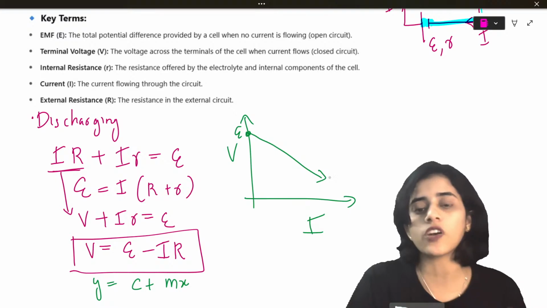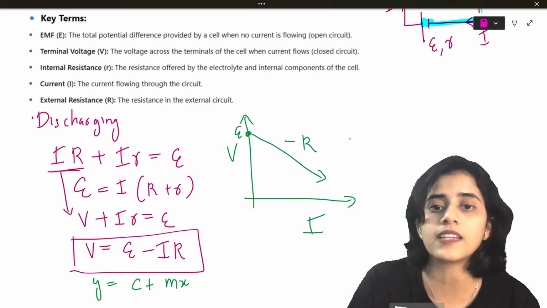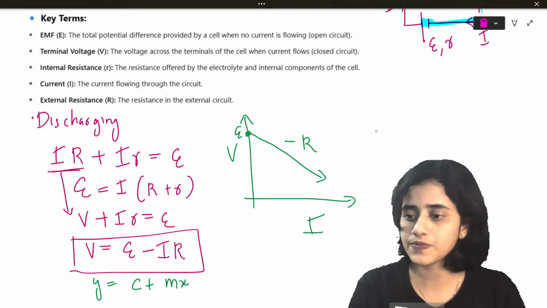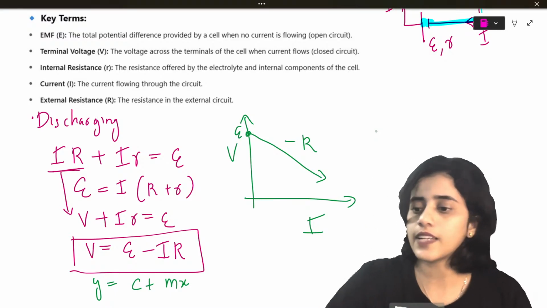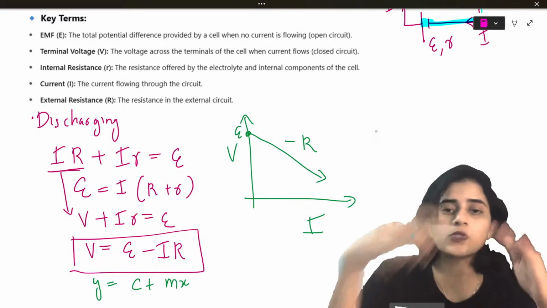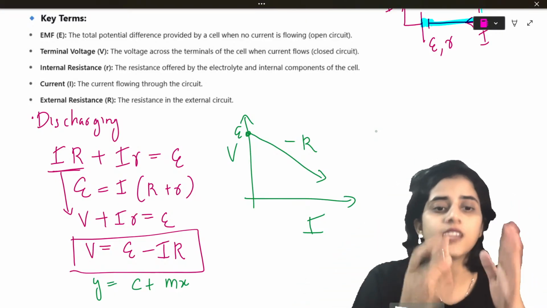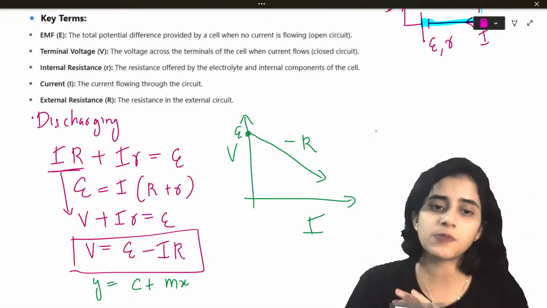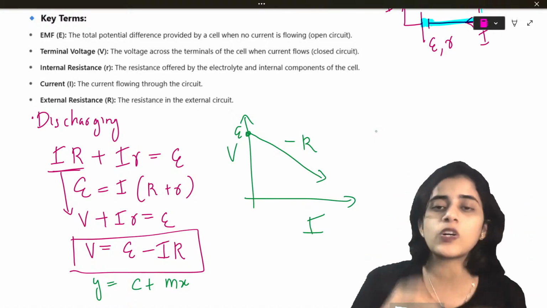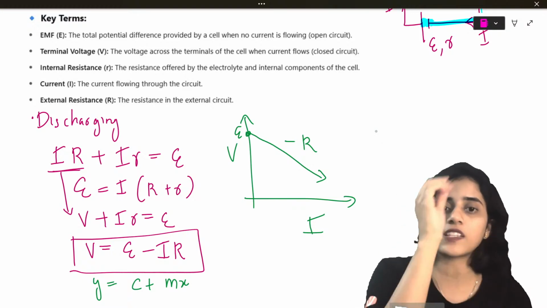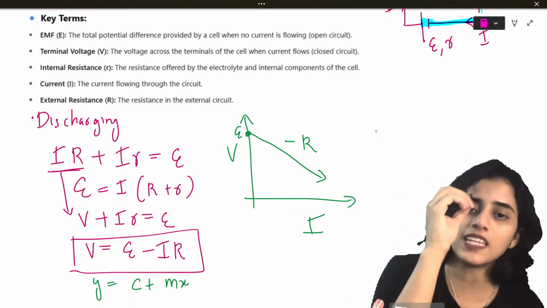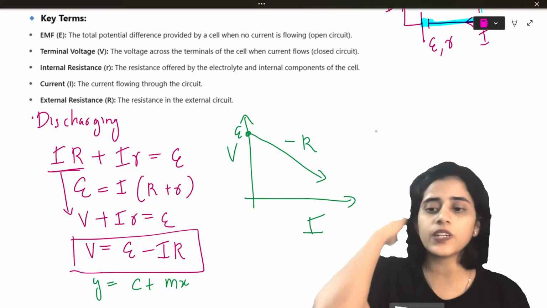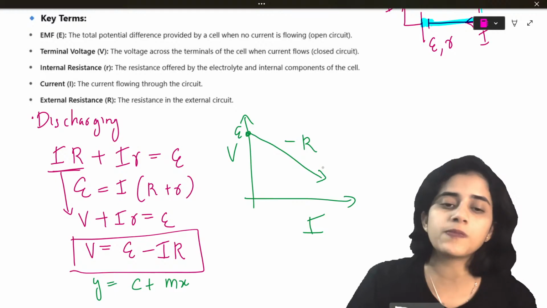That is why I have drawn a downward graph. If I compare V is equal to E minus Ir to y is equal to mx plus c, what is the y-intercept? The point where the graph touches the y-axis. That value should be E, and the downward slope is minus r. Is that clear to all of you? So slope is basically minus r.